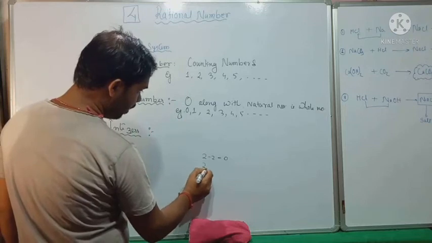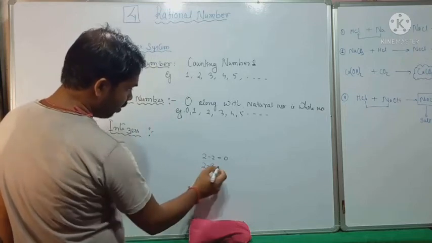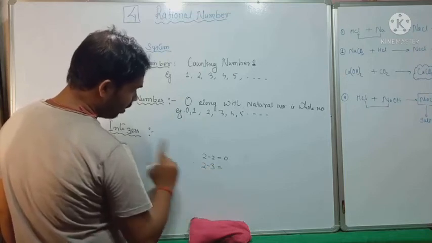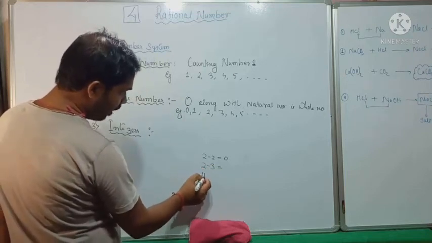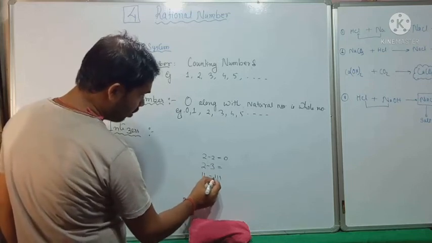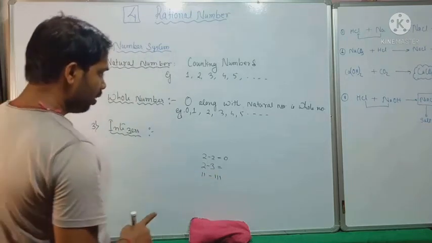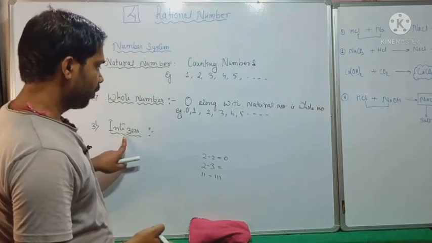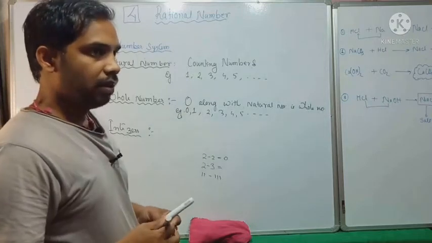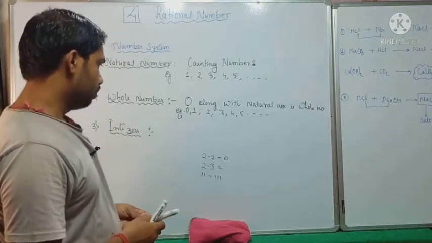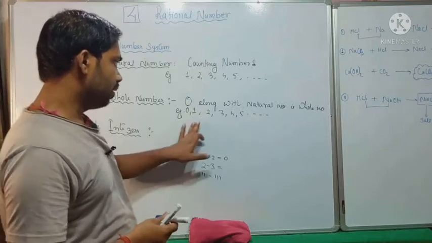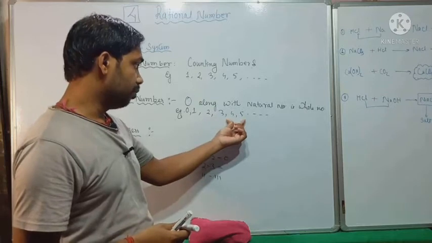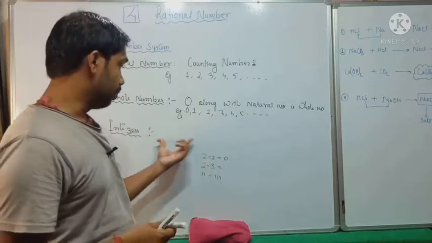But what is the result of 2 - 3? So how will I get the number? If 3 is subtracted from 2, it contains only 2 and you require 3. So it is not possible in this system. So they thought of inventing new numbers. But again, inventing new numbers is a big trouble. So they decided that they will use these numbers only, but they will put a negative sign before these numbers and make a new number system.